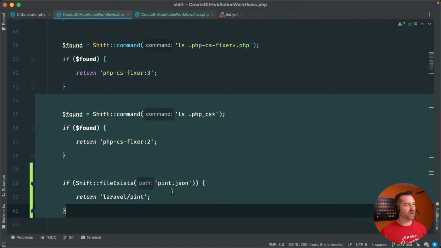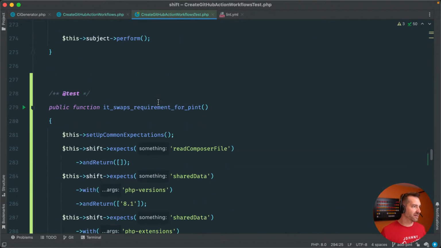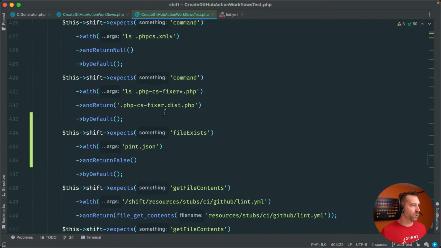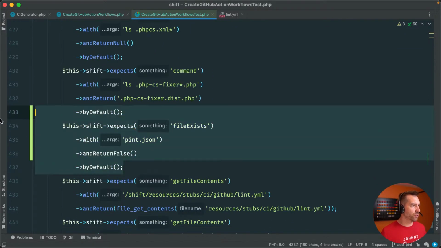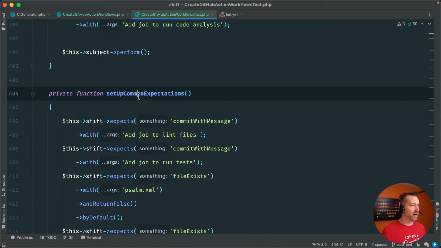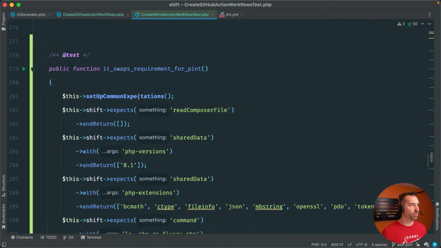So these shouldn't be set up in that common bit, and again, this is kind of nasty. So what I need to do actually is remove this. I don't want to put that in common setups, and we should run this whole test case in just a bit, to prove all this.